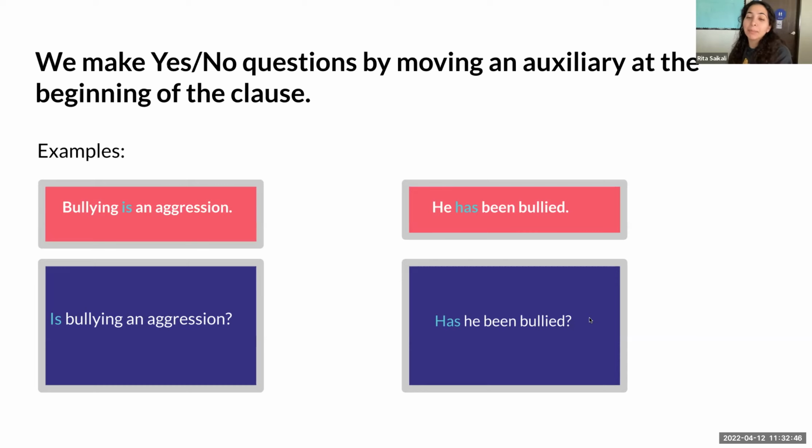He has been bullied. Okay, so the auxiliary verb is has. We take it from where it is, we move it to the beginning of the sentence, which means that it switches places with the subject. Okay, then it becomes, has he been bullied? Yes, he has. No, he hasn't. Okay. So notice in the response, it repeats as well.